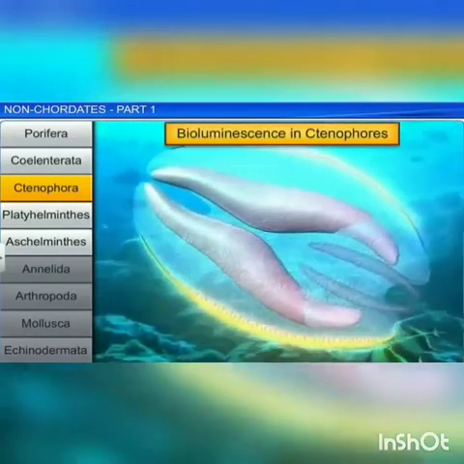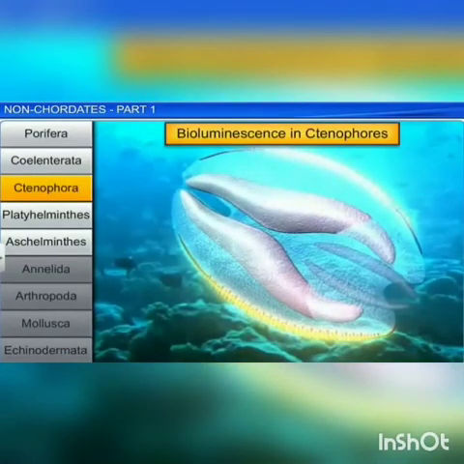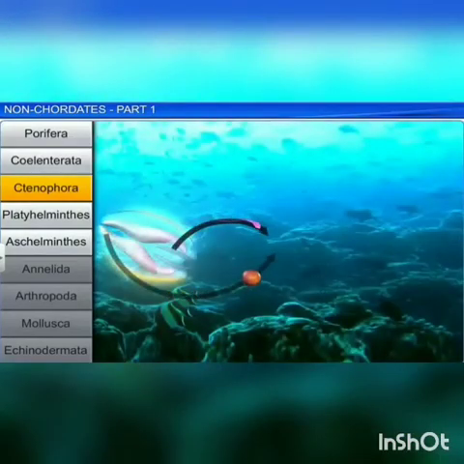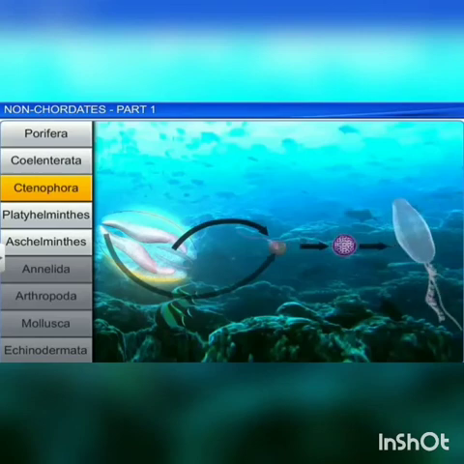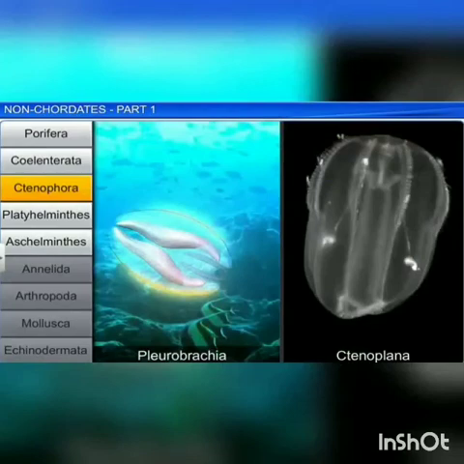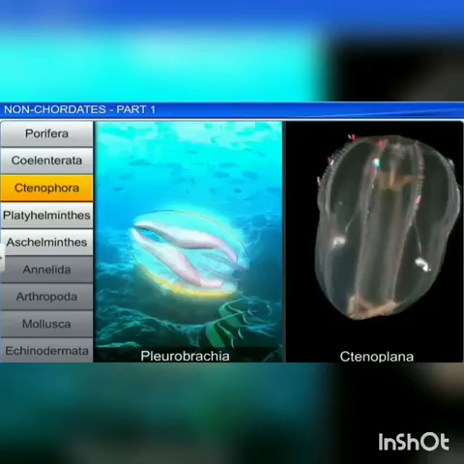They exhibit a special character called bioluminescence. The ability of a living organism to emit light is well marked in ctenophores. The fertilization is external and the development is indirect and includes the larval stage called cydippid larva. Examples: Pleurobrachia and Ctenoplana. These are the examples of Ctenophora.